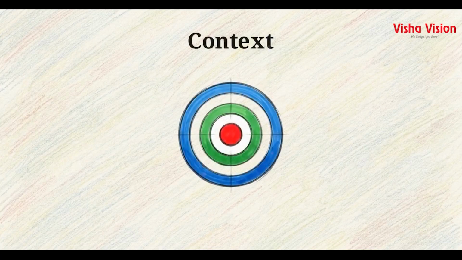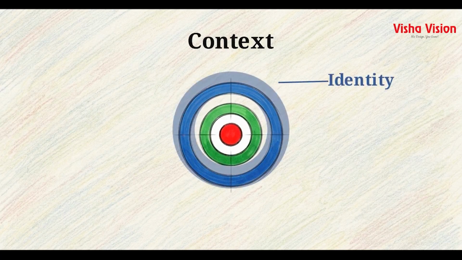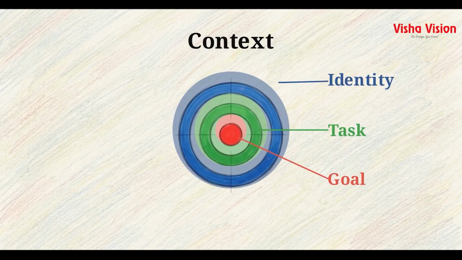You provide this missing information through context. It functions in 3 specific layers. The outer layer is your identity, your profession and skill level. The middle layer is the specific task, and the center bullseye is your end goal for a specific audience.